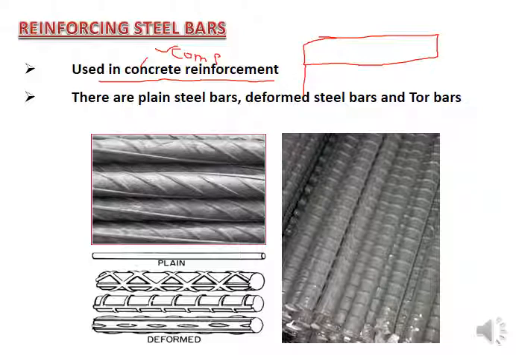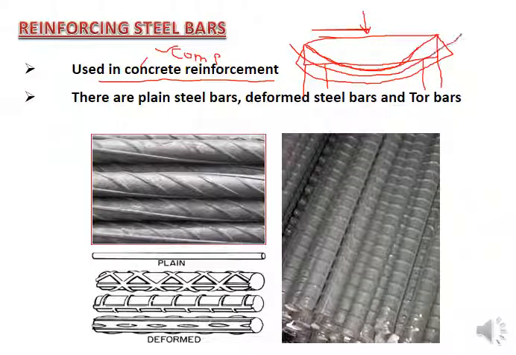If your beam is resting on the column or any other support, maybe a wall or a column, and the load on the beam, let's suppose, is acting like this as a unit load, your beam tends to bend like this. There will be a bending effect. So what does this bending mean? There will be a central axis. If you draw a central line, that is usually called the centroidal axis or the neutral axis.